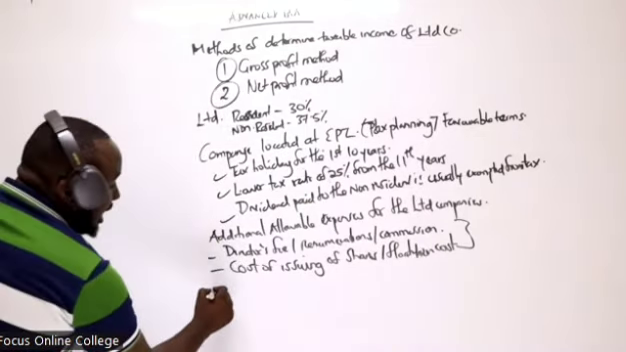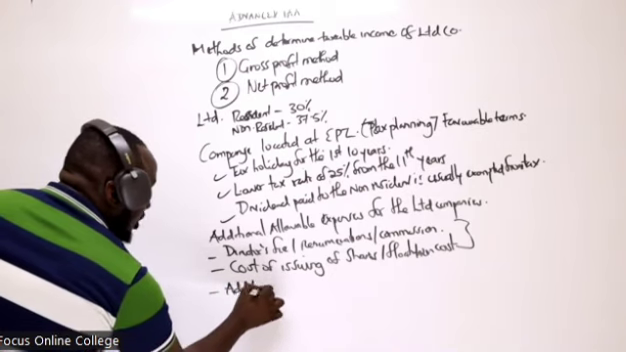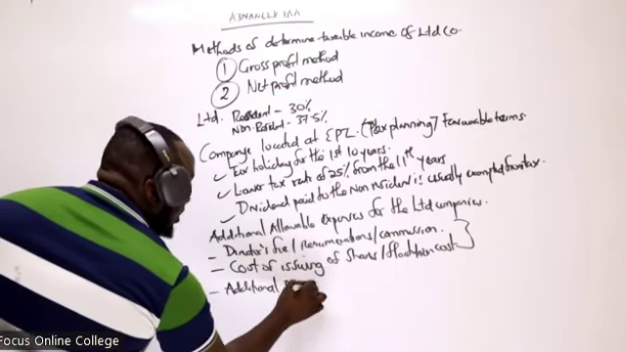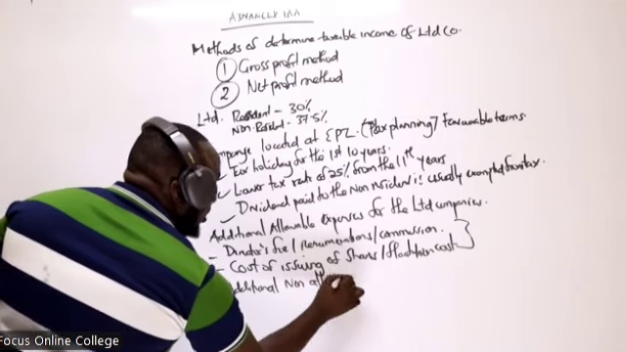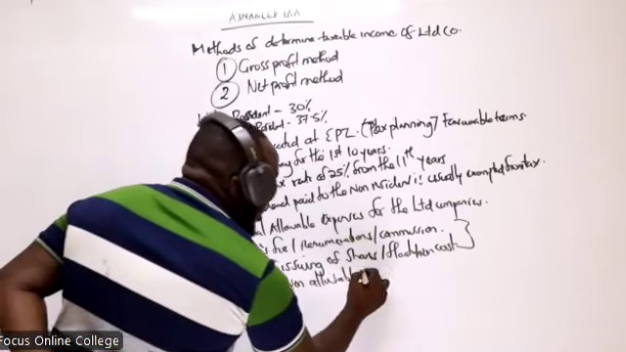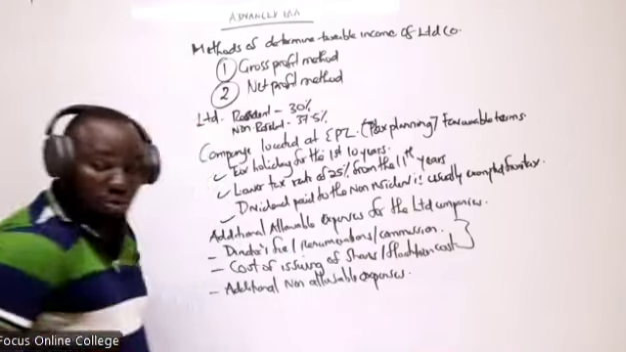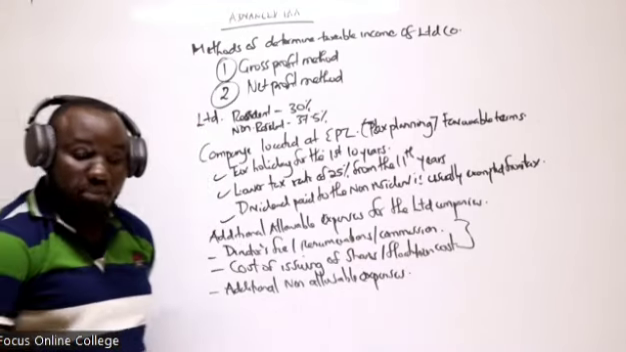Then I want to talk about additional. What do you call additional? We call it additional non-allowable expenses. Additional non-allowable expenses. What are the additional non-allowable expenses for the company?